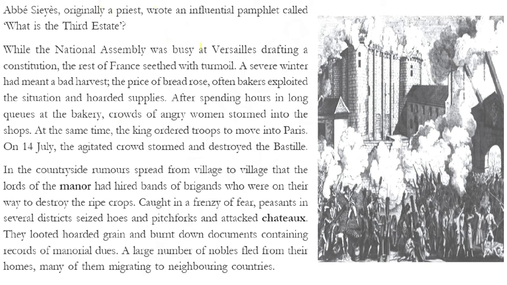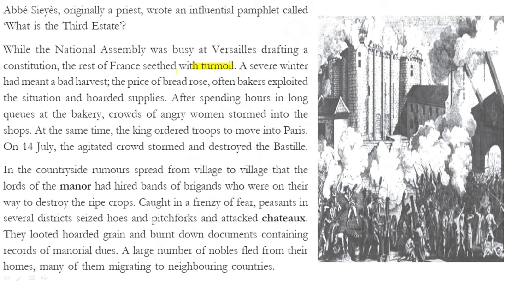Now we see that there was a lot of turmoil going on in France while the National Assembly was busy at Versailles drafting a constitution. The turmoil basically means the state of French society was quite disturbed. Okay, so the peace was actually disturbed. The people were not at peace, and therefore the rest of France seethed with turmoil.